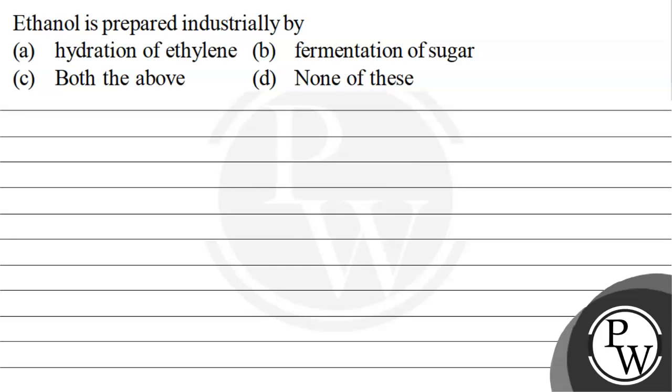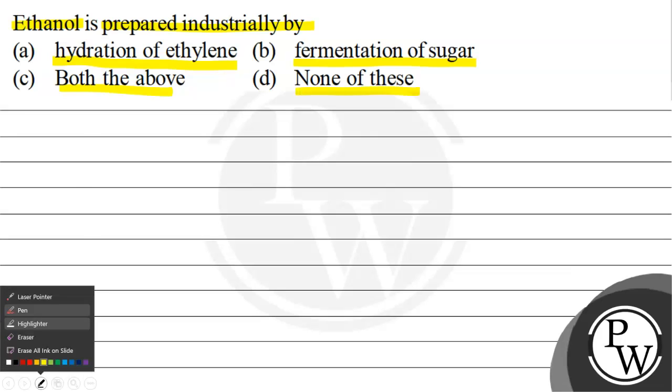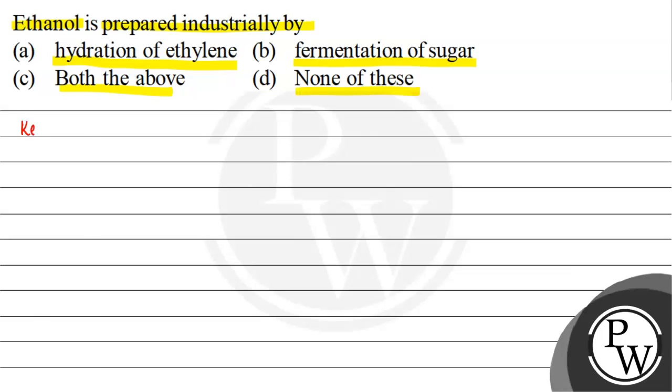So, bachcho, let's read this question. Ethanol is prepared industrially by A. Hydration of ethylene, B. Fermentation of sugar, C. Both the above, or D. None of these. Now let us talk about the key concept of the question.